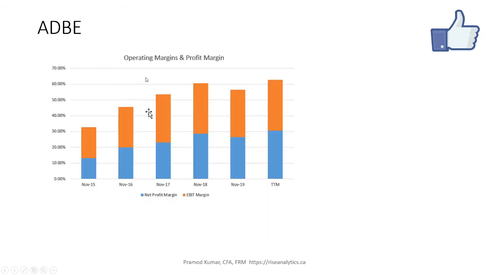Okay, now going from the operating margin to the profit margin. This chart goes a little bit deeper into that. This shows the operating margin in terms of percentage rather than dollar terms. The operating margin, which we are interested in, goes from 30 and touches even over 60 right now, and at the year end of last year it's a little below. So look at here. And similarly, the bottom line touches only 30 or 31%.